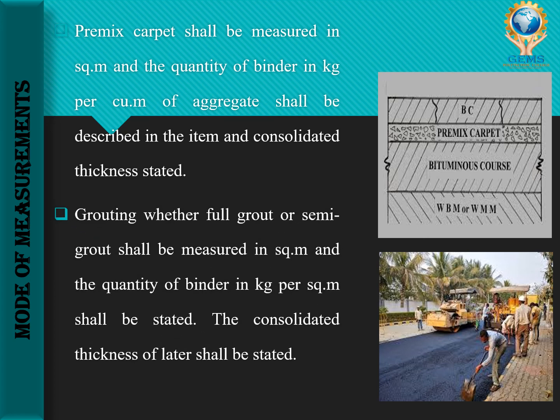Then grouting. Whether full grout or semi grout, it will be measured in square meter, and the quantity of binder in kg per square meter shall be stated. The consolidated thickness of layer shall be stated; it will be mentioned later. Grouting means aggregates are bound together. That is called as grouting. It will be measured in square meter.